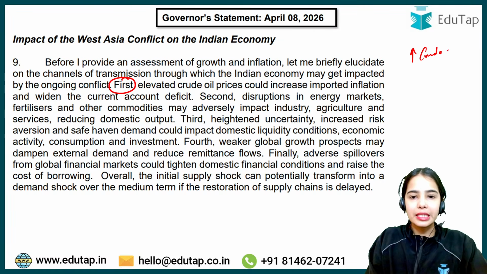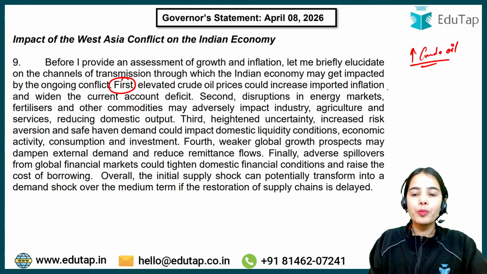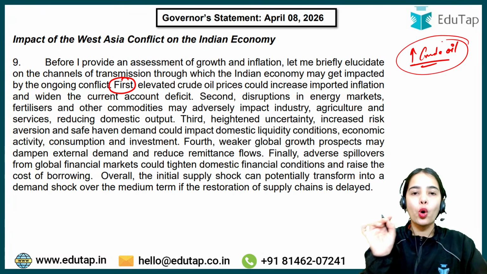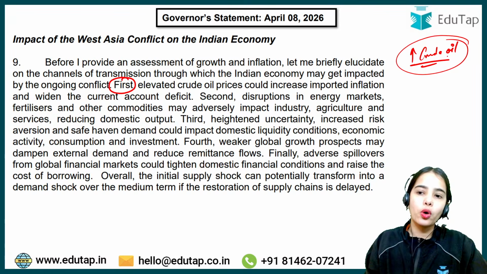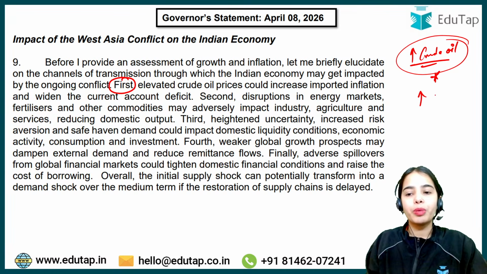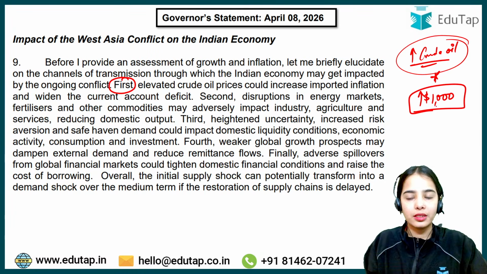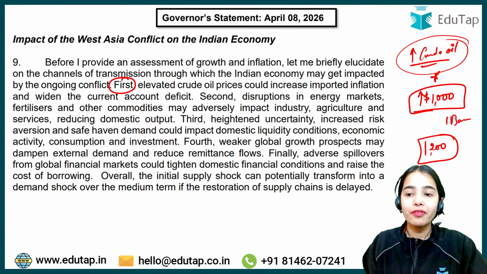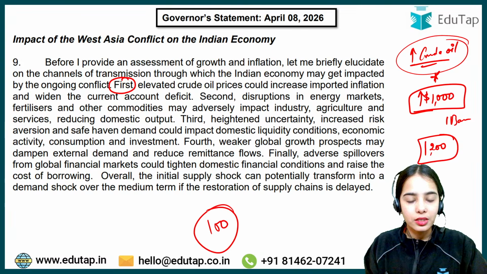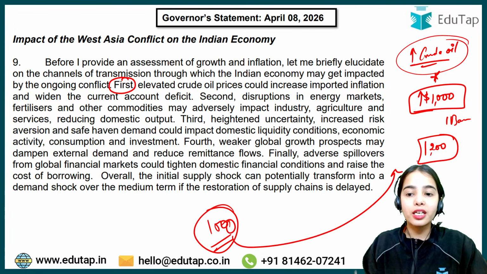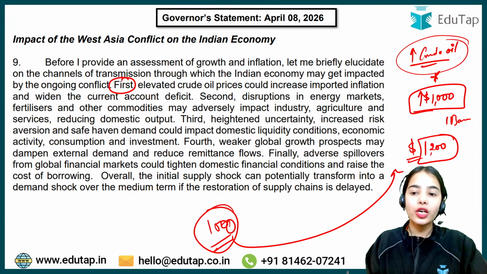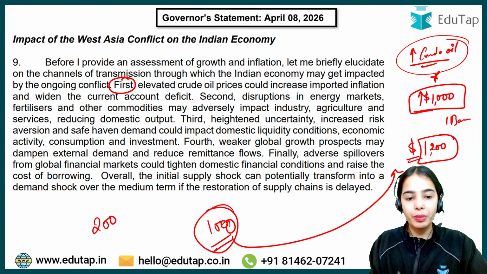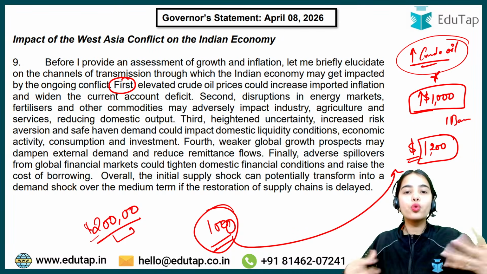Elevated crude oil prices could increase imported inflation. See, we import a lot of oil. If the oil prices increase, that means we will have to pay more for the oil. Before, let's say we were paying $1,000 for one barrel. Now, let's say we have to pay $1,200 per barrel, and we are importing, let's say, 100 barrels or 1,000 barrels. For each barrel, we will have to pay $200 extra. So for 100 barrels, we have to pay $20,000 extra, and we are importing so much oil.